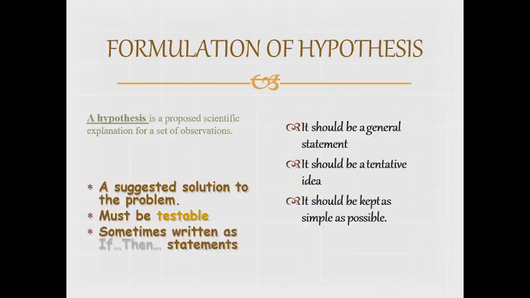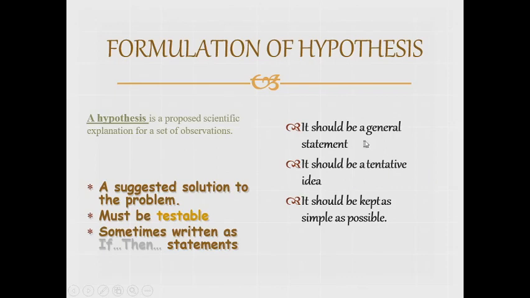Moving further, the second thing is the formulation of the hypothesis. A hypothesis is a proposed scientific explanation for a set of observations. We take some observations, and after those observations, we scientifically explain something about that disease or our research; that is called the hypothesis. It is actually a suggested solution to the problem. We can test it many times, and it is sometimes written as an if-then statement. Like, if it happens like this, then we can say that it might happen. I will tell you an example in the further slide.